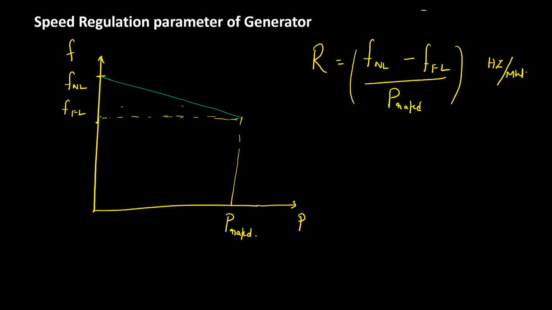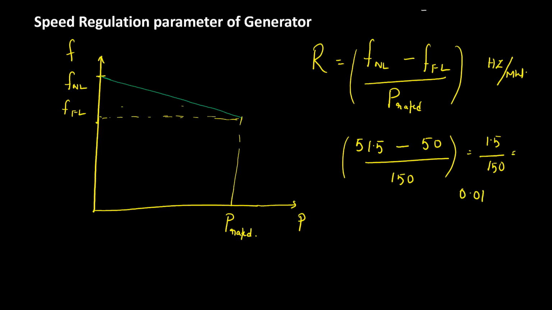Hertz per megawatt. Let us assume the no load frequency of a generator is 51.5 hertz, the full load frequency is 50 hertz, and the rated output power is say 150 megawatts. So in this case, it is 1.5 divided by 150, so it is 0.01 hertz per megawatt.